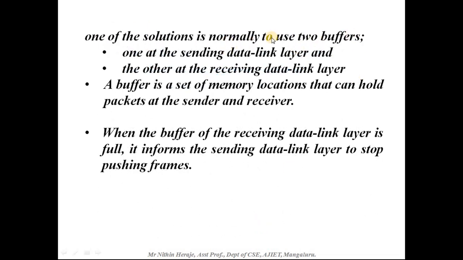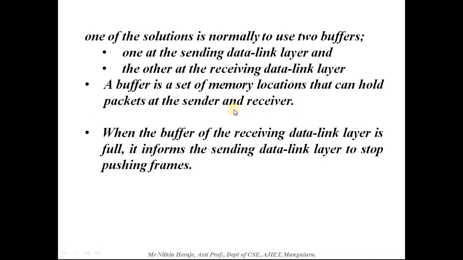So the solution for this is to use two buffers. You need to use one buffer at the sender and the other at the receiver, that is, in the data link layer of the sender and the data link layer of the receiver. What is this buffer? It is a set of memory locations that can hold packets at the sender and receiver.